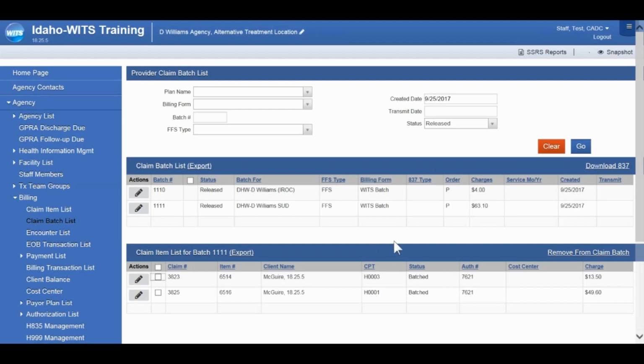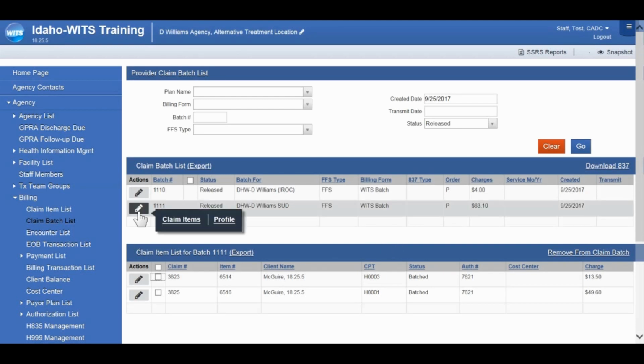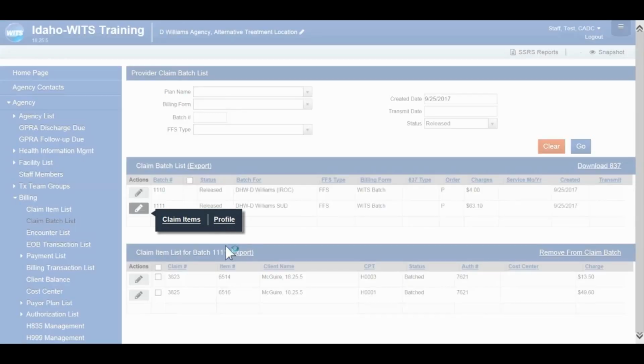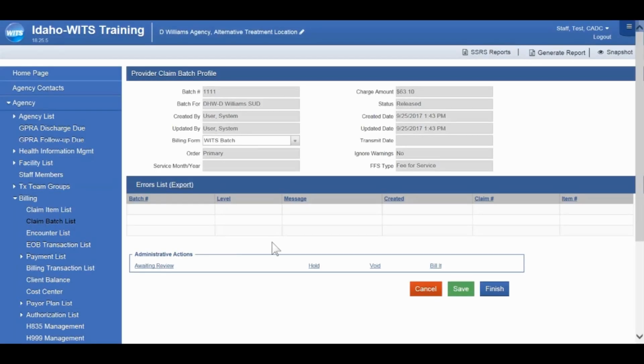If we hover over the pencil and click Profile, that will take us into the batch profile. We have some information up top. It does show that status, currently released. Then across the bottom, we can either indicate that batch as being awaiting review. We can also put it in a hold status similar to the claim items. Void will reject all claim items back to the claim item list in a status of released, sort of an undo on the batch.